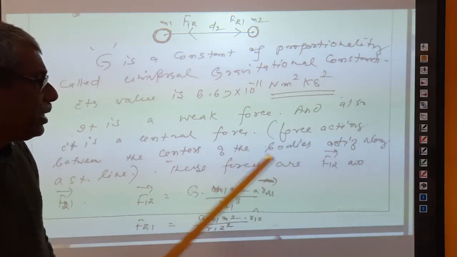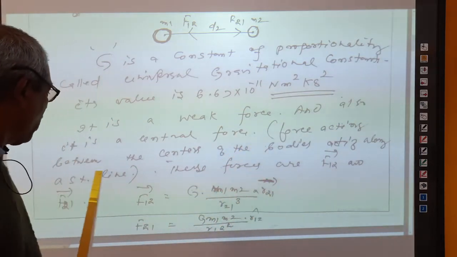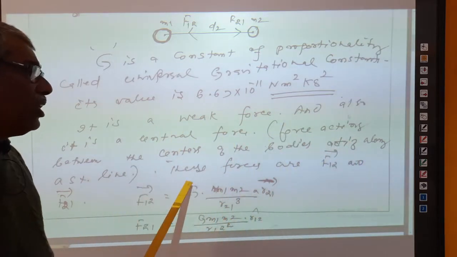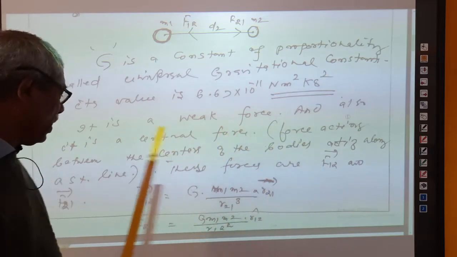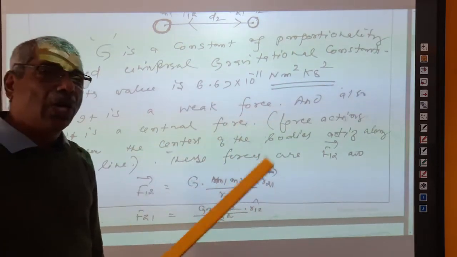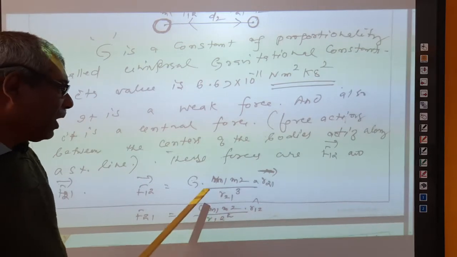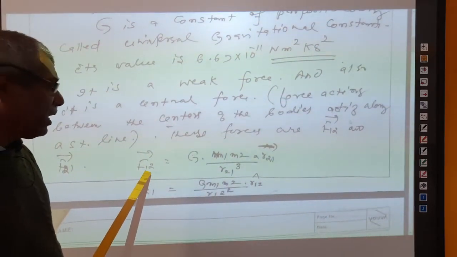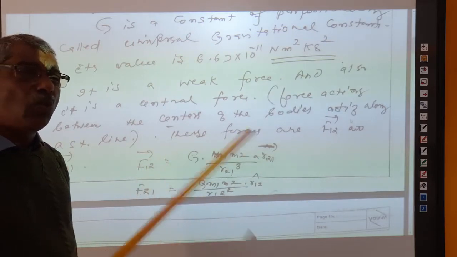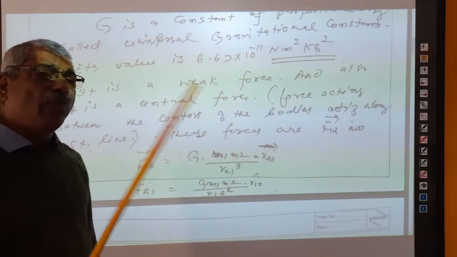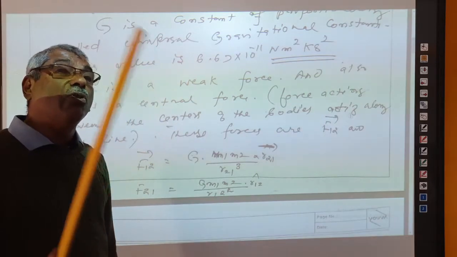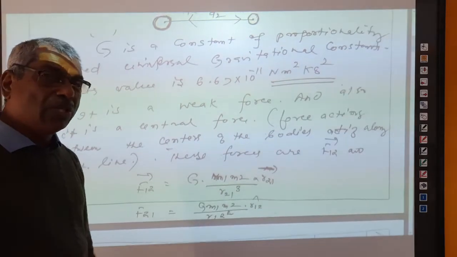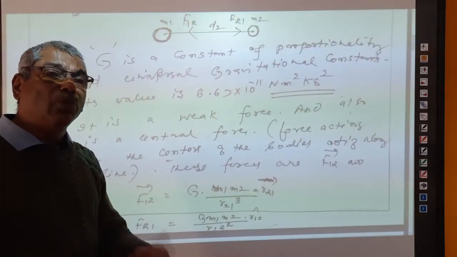So that is what is seen: the centers of the two bodies, acting along a straight line. These forces are F12 and F21, vector F12 and vector F21, right? Suppose that F12, when I write F12, this is the force acting on 1 by 2. That means the force is generated by 2 and it is acting on 1. Therefore, the distance must always be taken from 2 to 1.